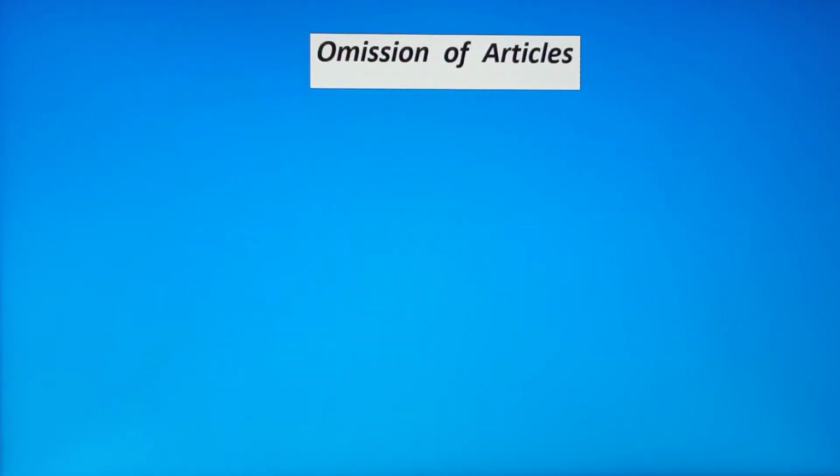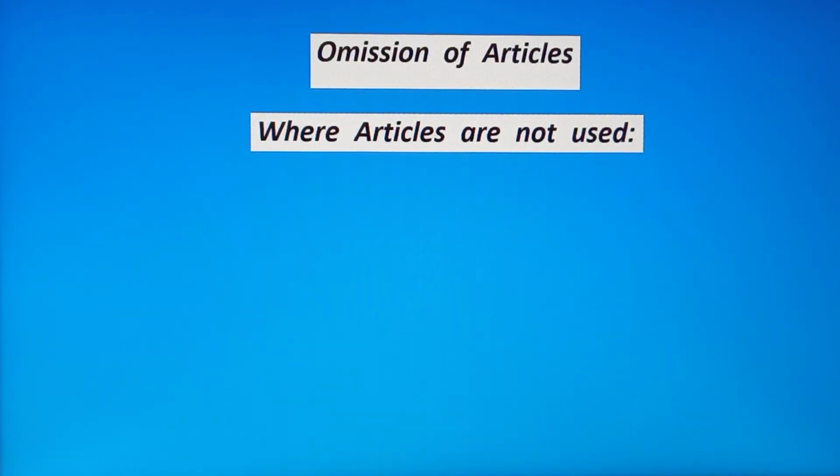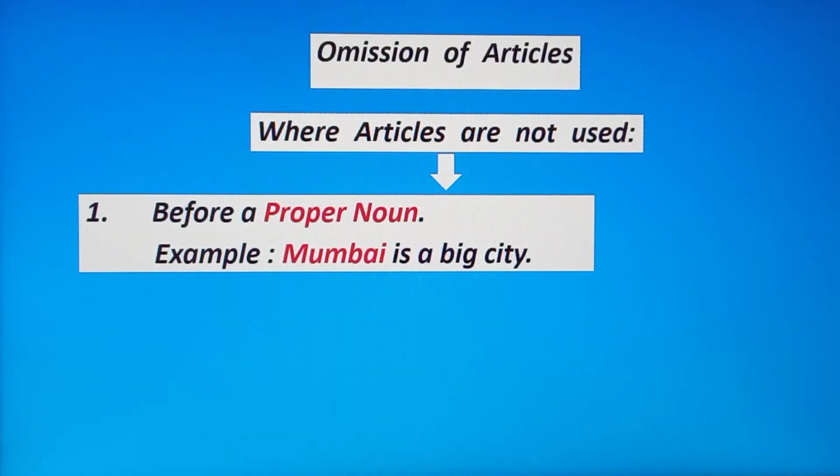Omission means what? Where articles are not used. Okay, now see number 1, where articles are not used before a proper noun. We don't use article. Okay, for example, Mumbai is a big city. Incorrect: The Mumbai is a big city. This is not correct.